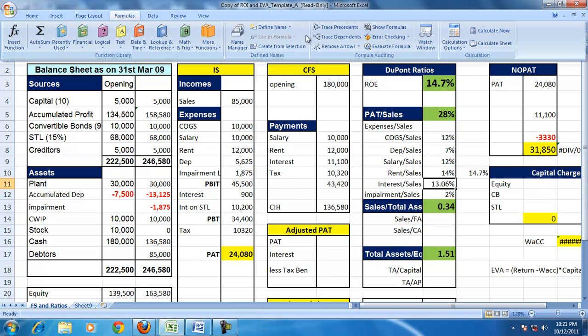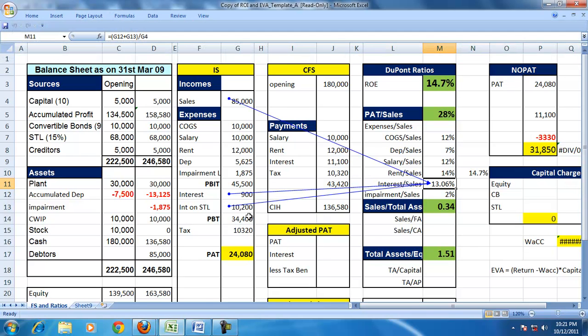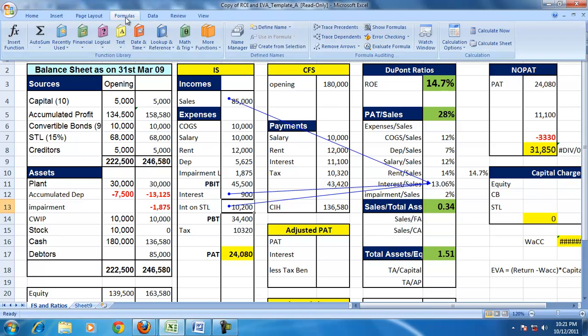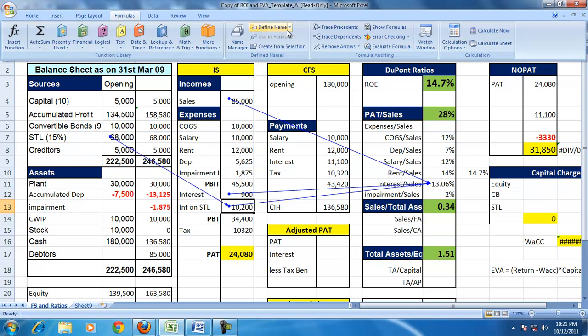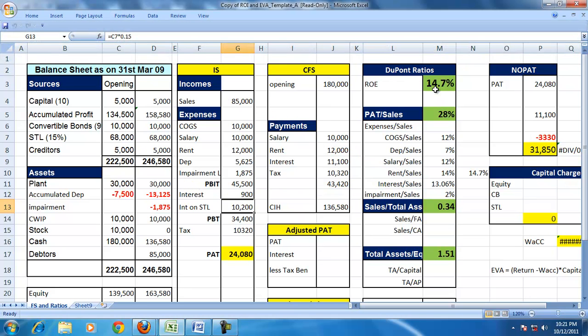Interest is high because you have huge short-term liabilities or short-term loans sitting on the balance sheet. So in order to manage the ROE, maybe there is a need to understand and manage the interest to sales ratio. Let us also calculate this sales by fixed assets.